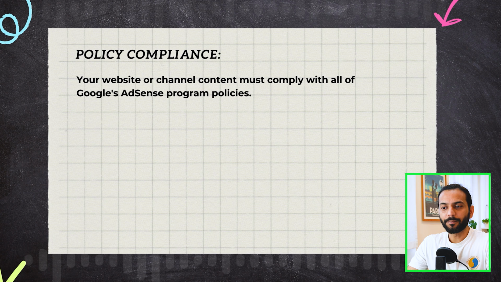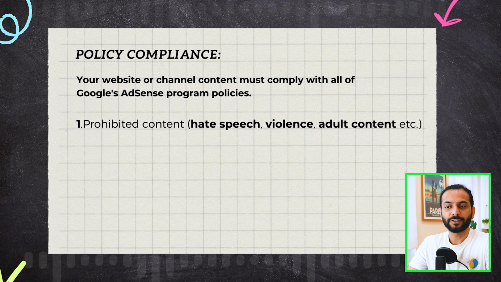Okay, so Google has some policies. In no particular order, I'm going to tell you all these policies. Your website or blog must comply with all Google AdSense program policies. These policies can cover various aspects including prohibited content, hate speech or violence. If your website contains any hate speech or violence on your blog or website, your AdSense application will be rejected. Make sure your website is working properly.